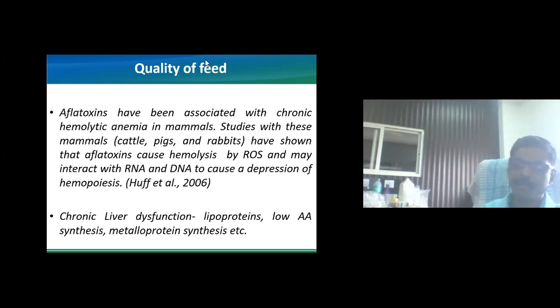Finally, at a certain age, maybe 3 or 4 years, the liver of the animal undergoes fibrosis, or we can call it cirrhosis, a chronic inflammatory reaction of the liver. That can be the ultimate effect of the low-grade, small quantity of aflatoxins in the feed or food of the animal.